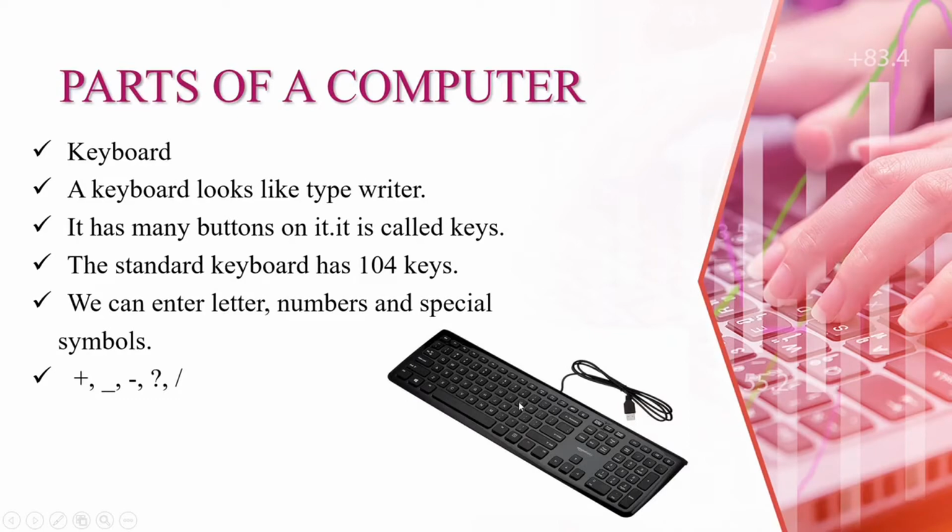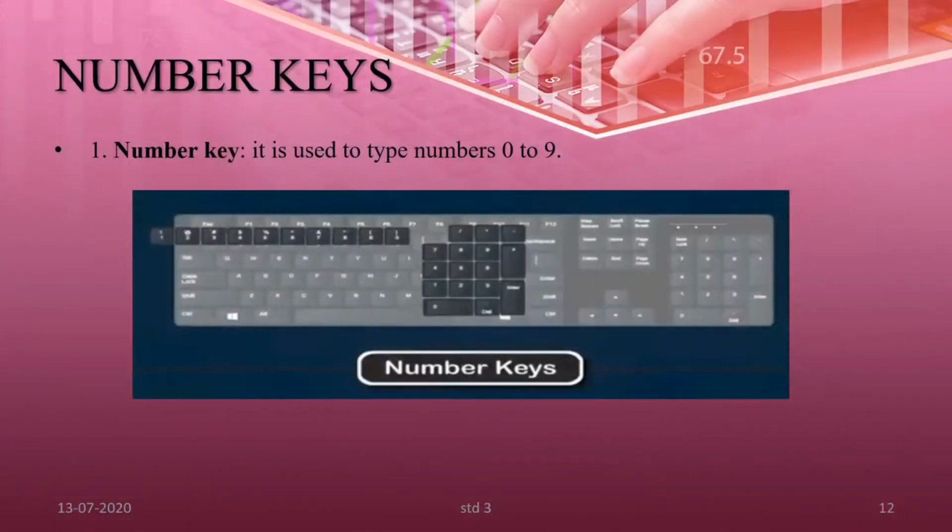Keys, and we have different symbols, right? Numbers, special symbols: plus, minus, underscore, question mark. These are the different symbols also. See the number keys, used to type the numbers 0 to 9. You can see here that the numbers displayed are 0 to 9: 1 2 3 4 5 6 7 8 9.